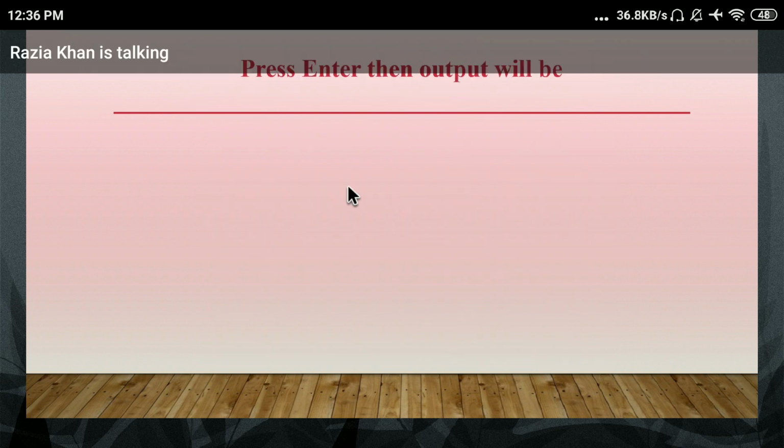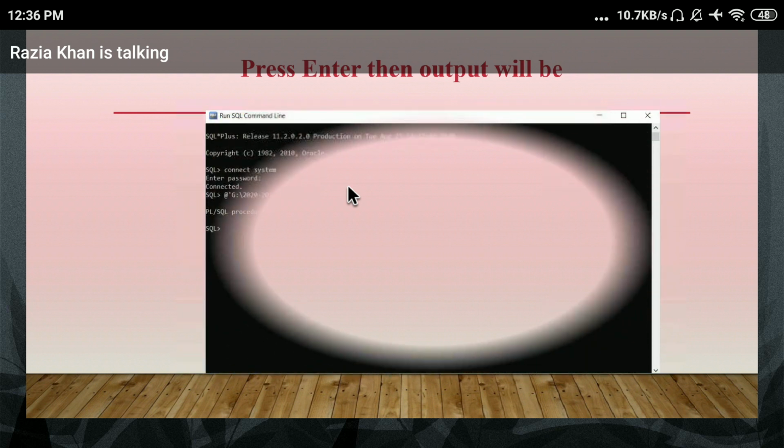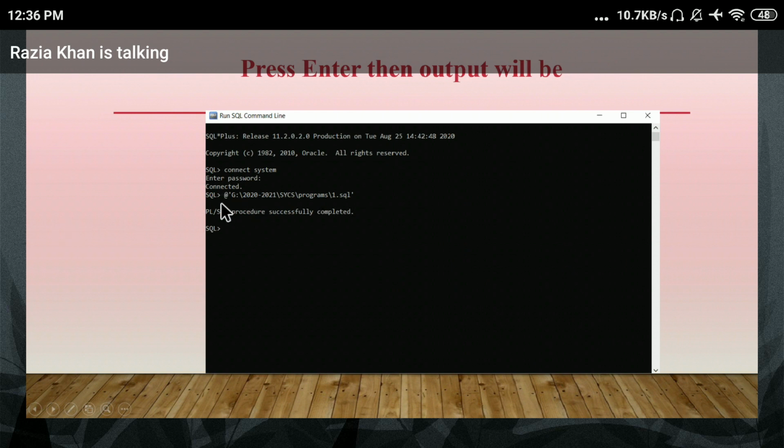After pasting the path, you just have to press enter and the output will be displayed. Check. The output is PLSQL procedure successfully completed. Your actual output will not be displayed. What should the output be? Hello, my name is John, something like that. But check, your output will not be displayed. Why is your output not displayed? Because of a statement.